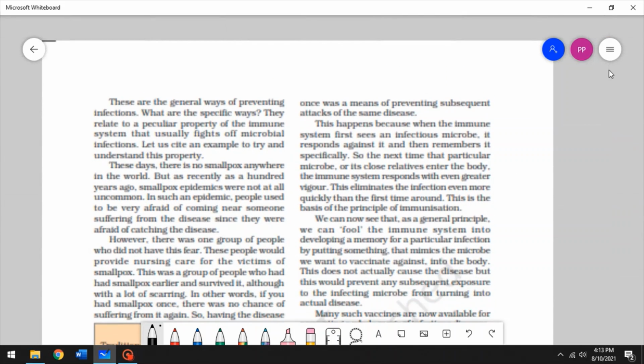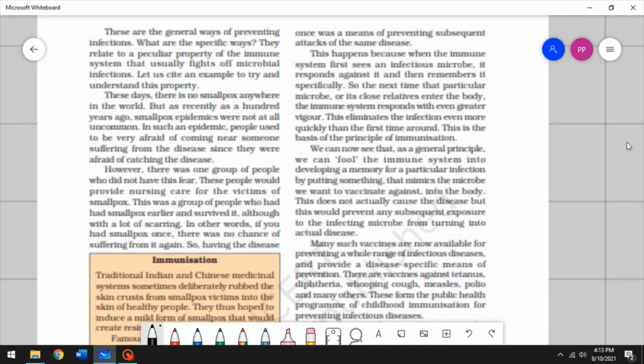So these are the general ways of preventing infections: making sure you have a clean environment, making sure you have safe and clean drinking water, good food, disinfected surroundings, and having clean food, having clean air. All of that, they're general ways of preventing infection.